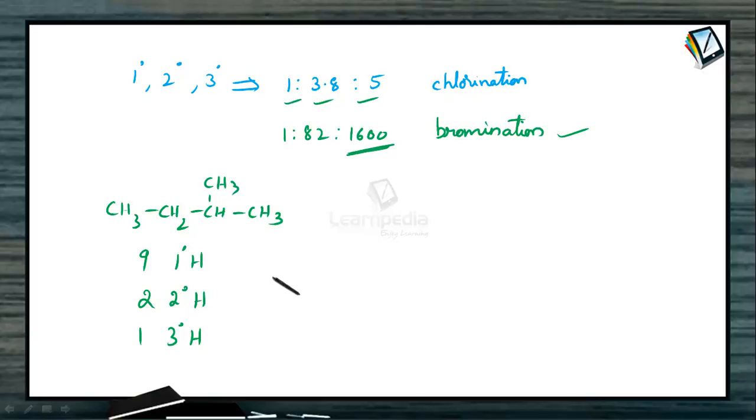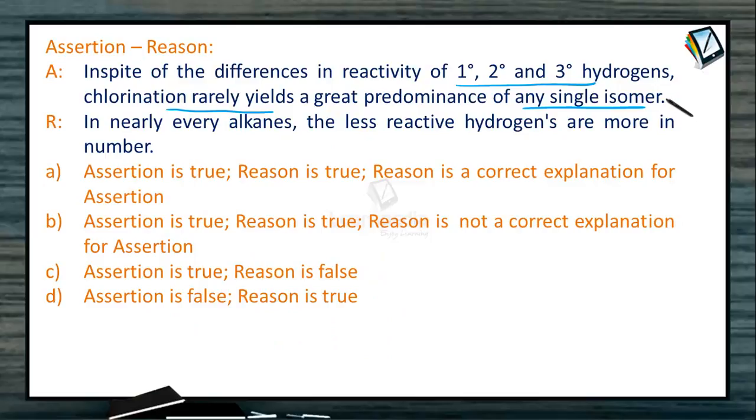So now in order to get the relative amount, when you multiply this 9 with this 1, we get 9 here. 2 with 3.8, we get 7.6, and 1 into 5, we get it as 5. So as there is not much difference in the reactivity, that is the reason why there is no great predominance of any single isomer. So definitely our first statement is correct.